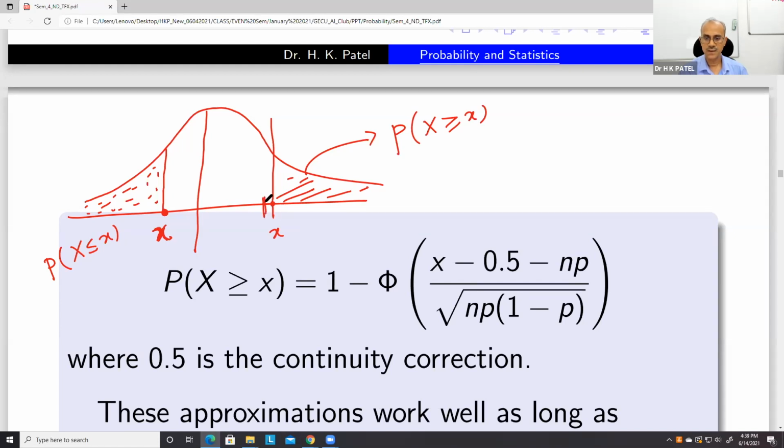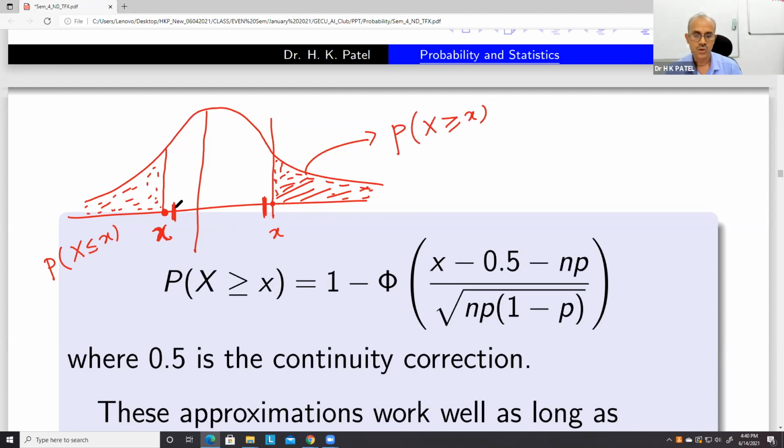Here you take some area on the right-hand side, here the left-hand side, because this area we want in the discrete case, and therefore in the continuous case, if you want to approximate this area, you have to add some area.